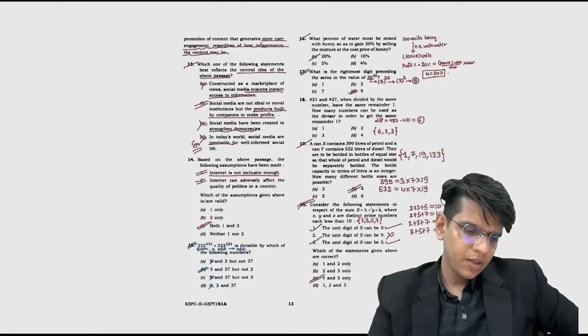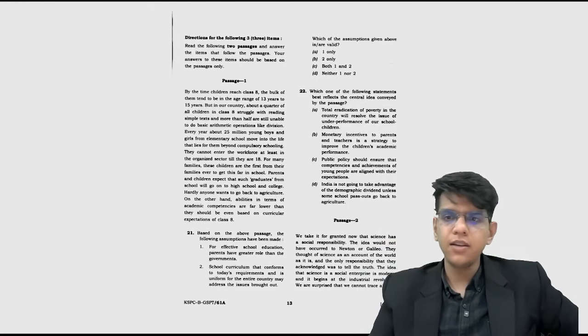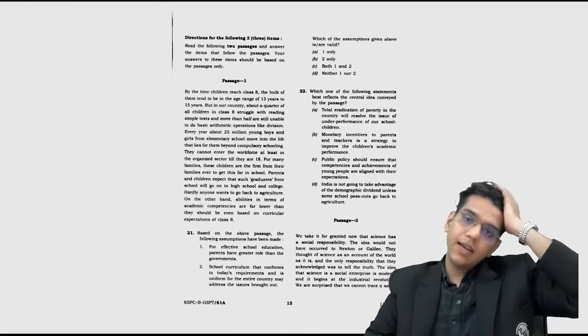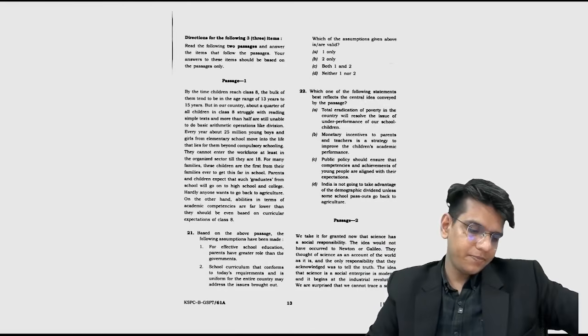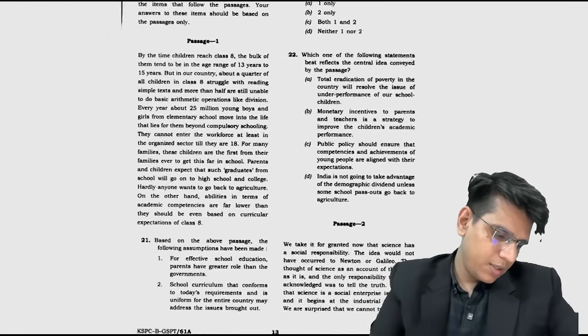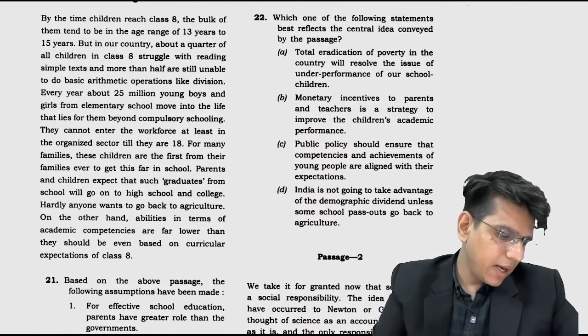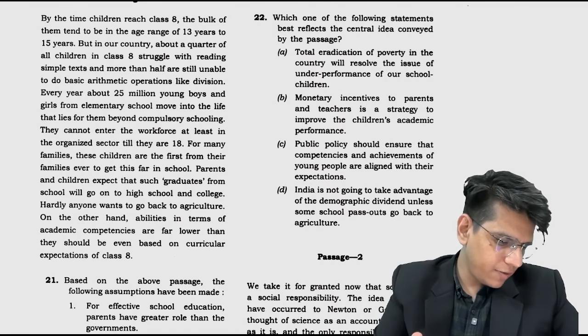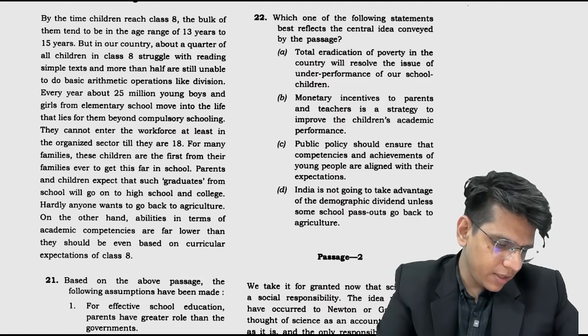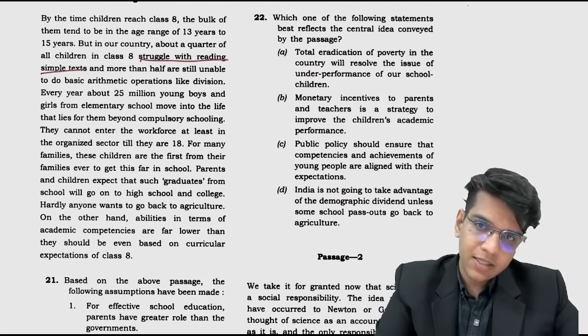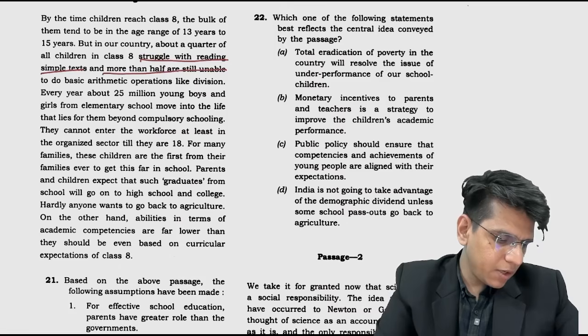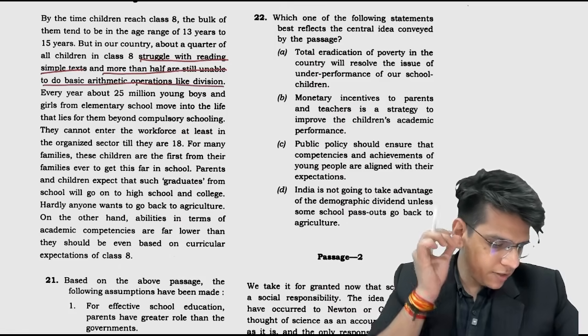Easy. Right? Let's move ahead. Let's do it from 21. So what is this passage? By the time, I hope all of you can see this, by the time children reach class 8, the bulk of them tend to be in the age of 13 to 15 years. But in our country, about a quarter of children in class 8 struggle with reading simple text and more than half are still unable to do basic arithmetic operations like division.